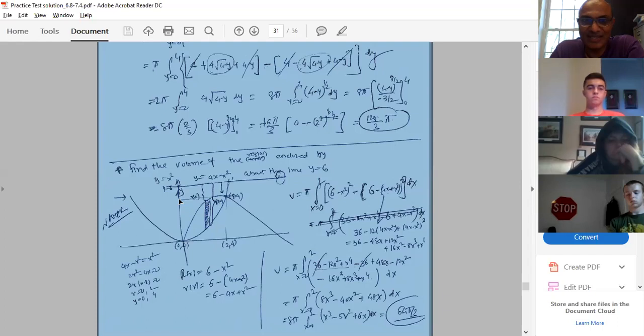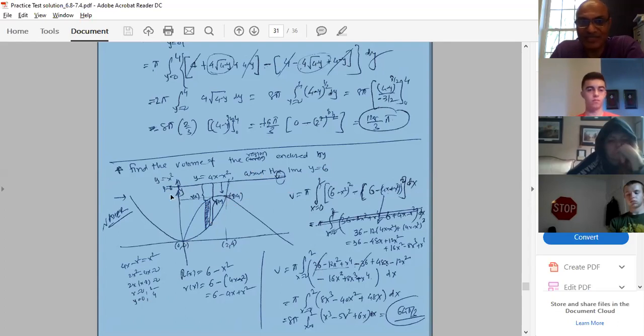The axis of revolution is about the line y equal to 6. See here, my line y equal to 6 is just over here. Because of 4x minus x square, this point is 0 and 4. Actually 2 and 4, right?